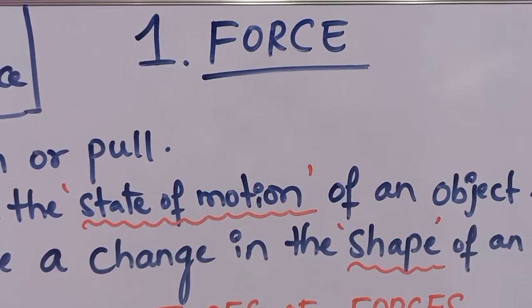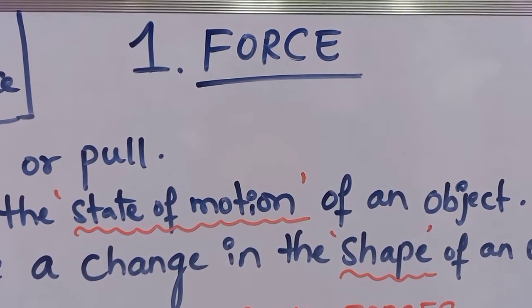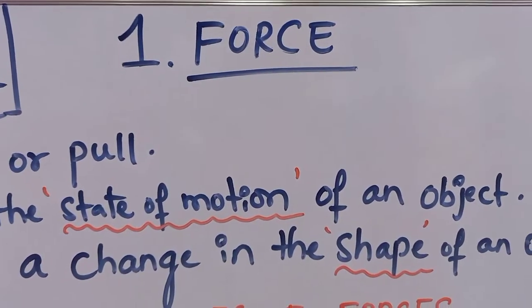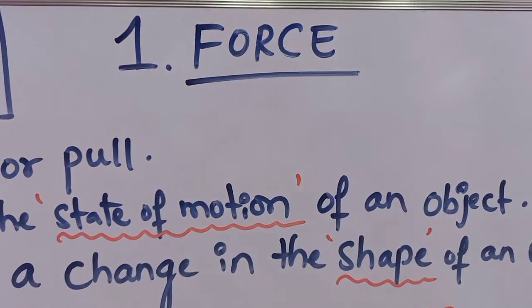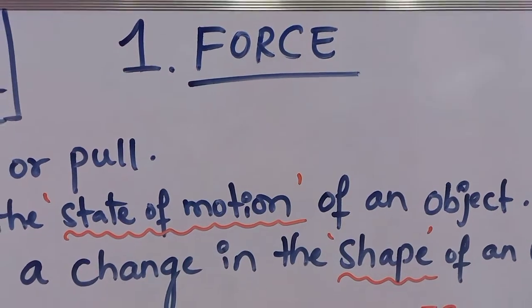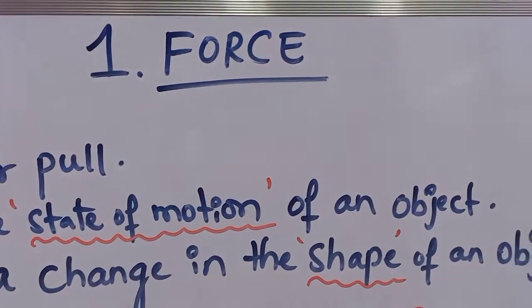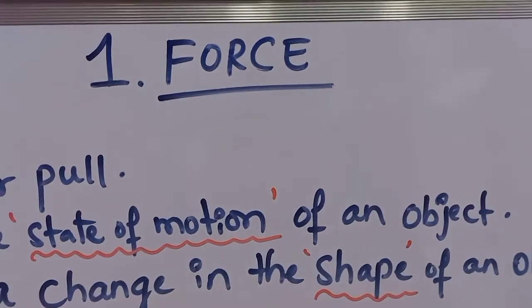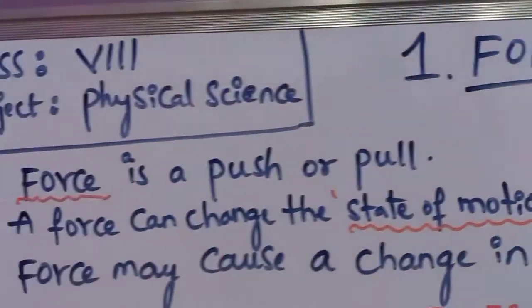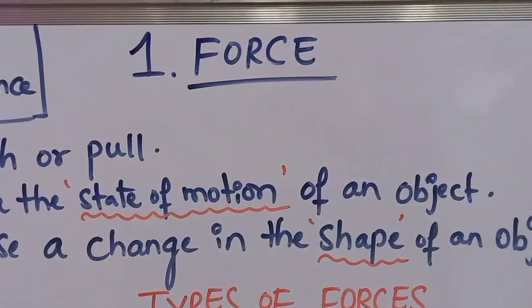Similarly, when a moving ball is coming towards you and you apply some force against the direction of motion of the ball, the ball will come to rest immediately. So you are changing the state of the moving ball from motion to rest. Similarly, we can change the state of motion of an object from motion to rest or rest to motion. So by applying some force on the object, a force can change the state of motion of an object.